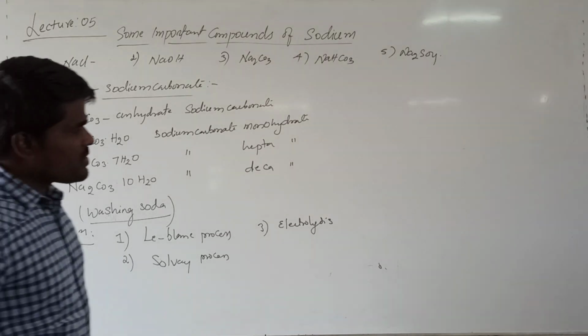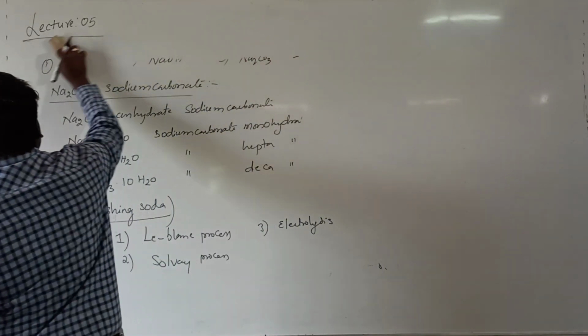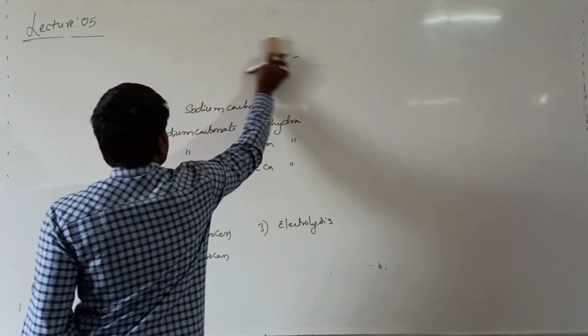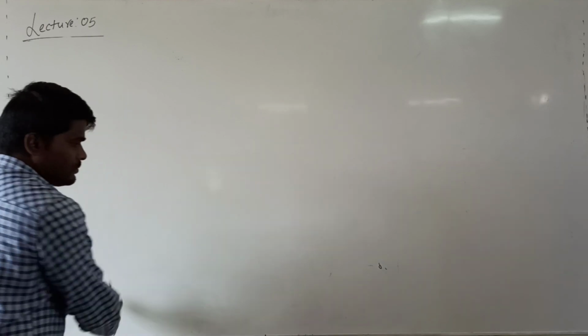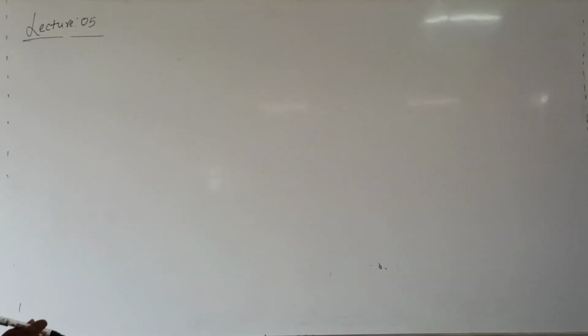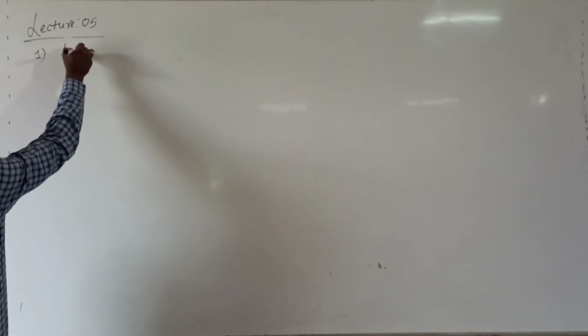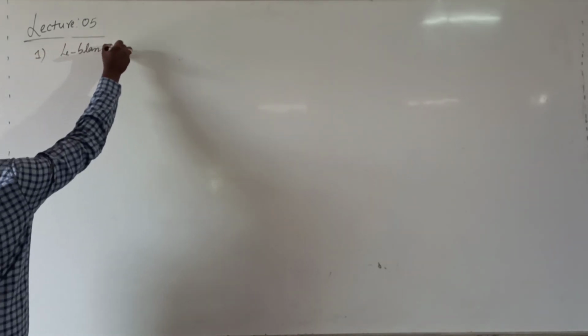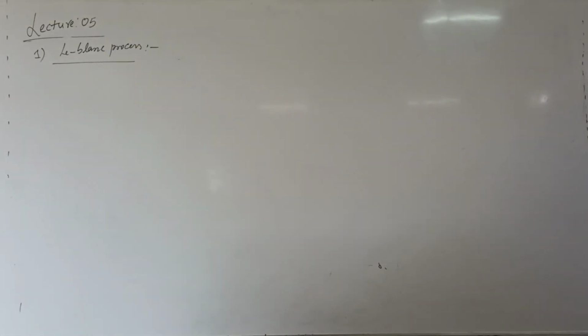Now let us see these processes one by one. The first process is the Leblanc process of preparation of sodium carbonate.